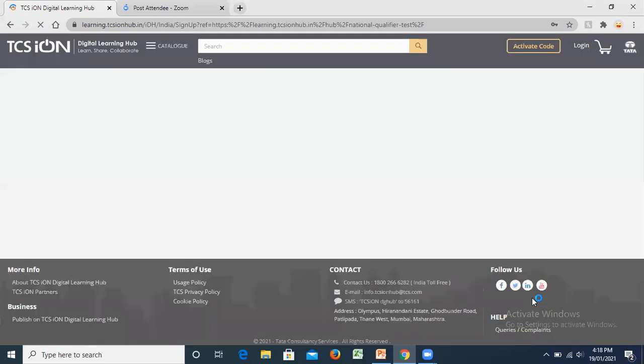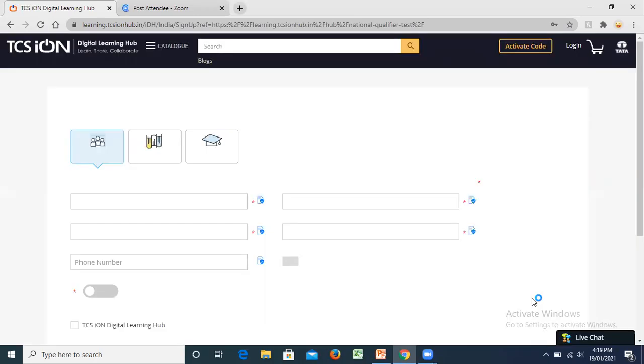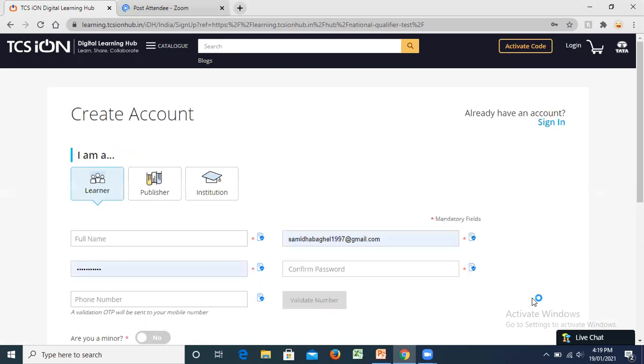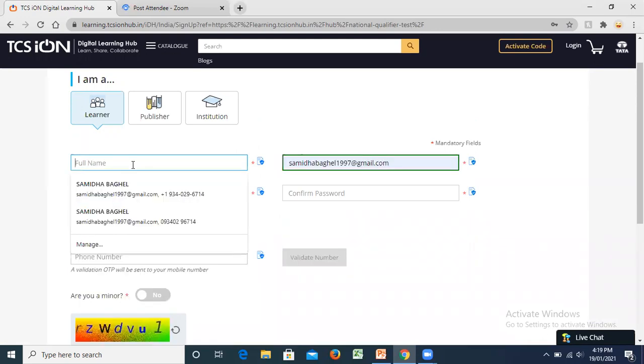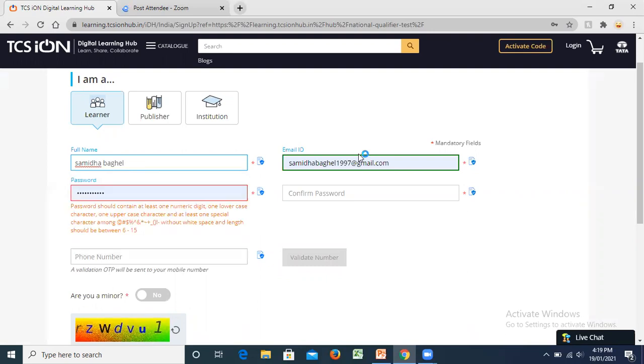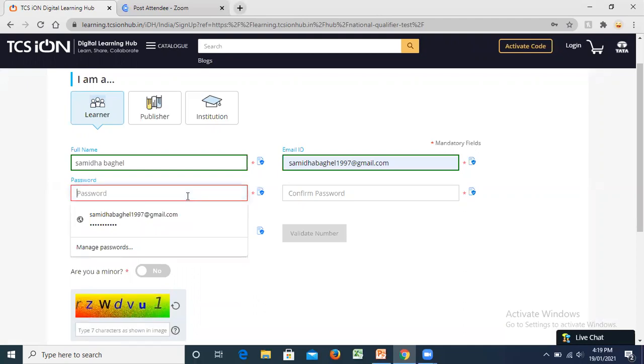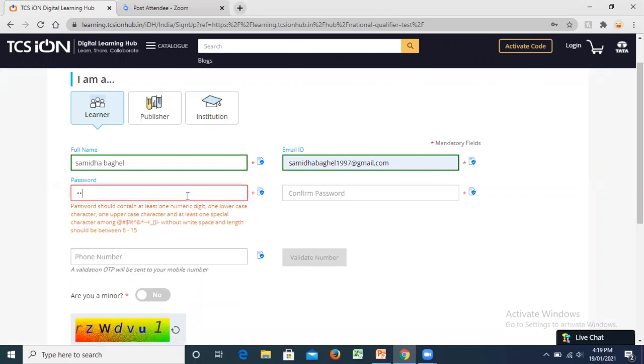A very important thing is, when you start filling out the details, it's important that you give all the genuine details, like when they ask for phone numbers or email, because all the communications that these people do will be sent to us through our emails only. So give your name. Let me give my name. Let me do a genuine registration so that everybody is able to follow. Give your email ID, a genuine email ID, then give a password. The password needs to have a capital letter, a small letter, some alphabets, and a special character.